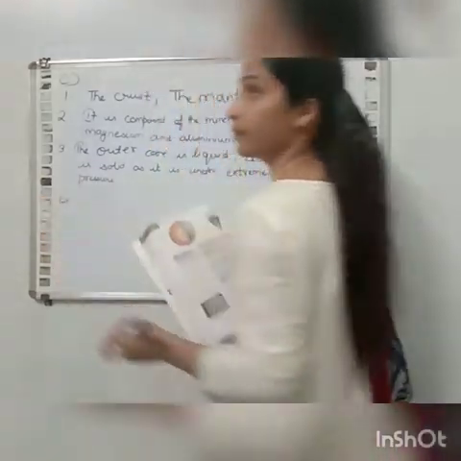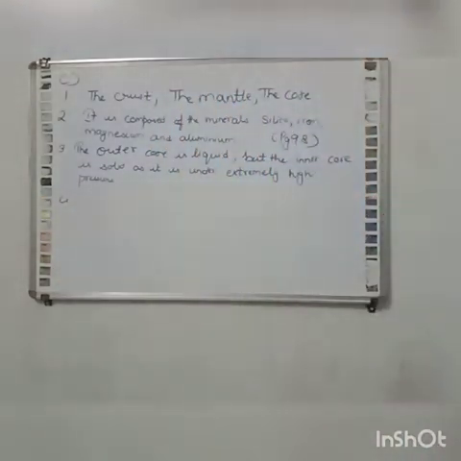Okay, extremely high pressure. First answer is the crust, the mantle and the core are the three main layers of the